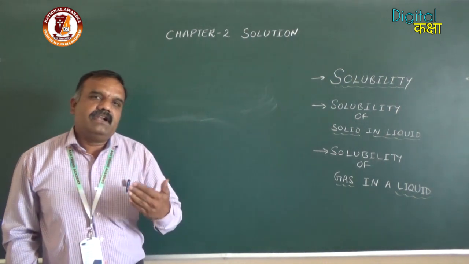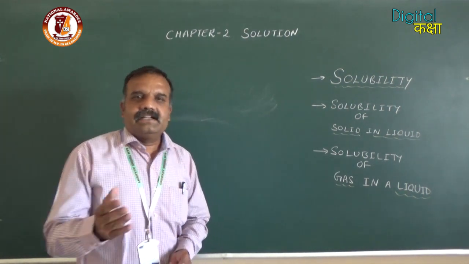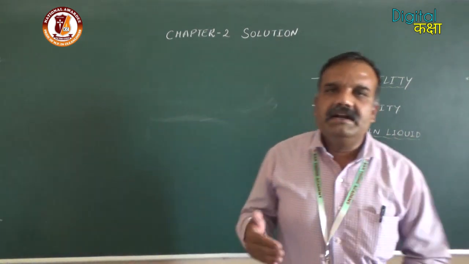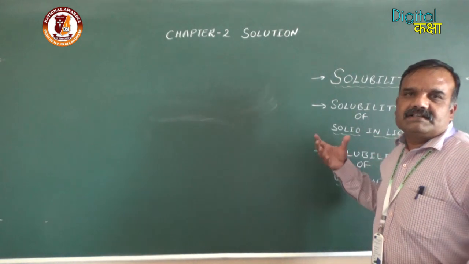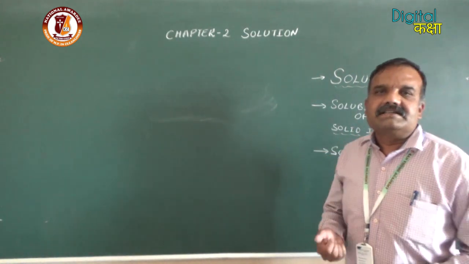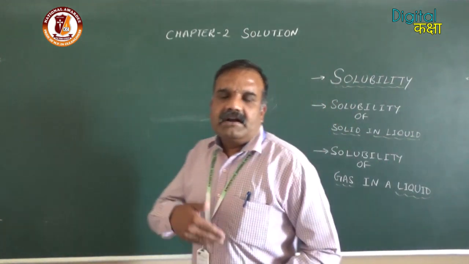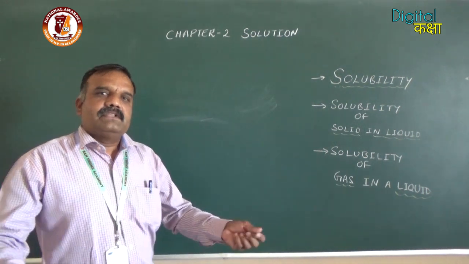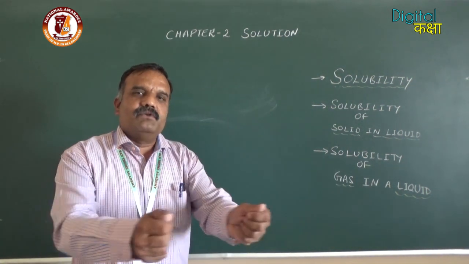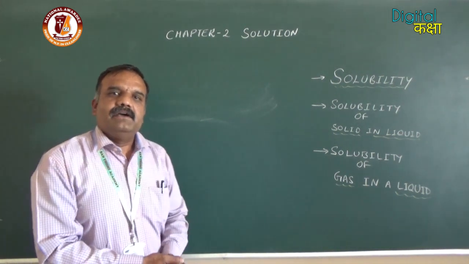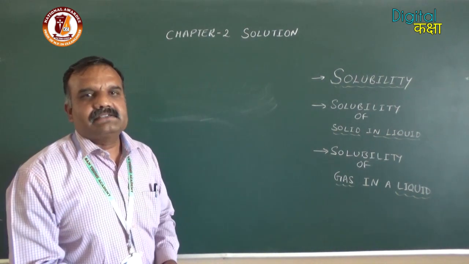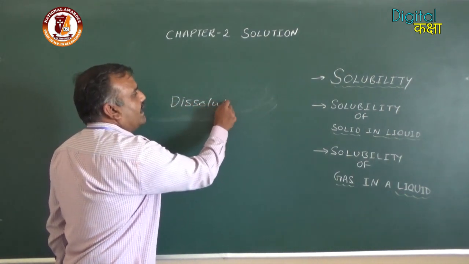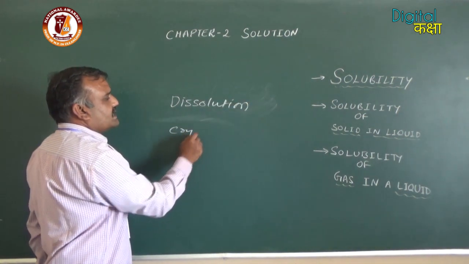Whenever we add a solid to a liquid, it gets dissolved and the process is known as dissolution. If we keep on dissolving the solid in the liquid, the concentration of the solid in the solution starts increasing, and a point will be reached when the concentration is maximum. It means that now the dissolved solute particles come closer to each other and again start precipitating out, and the process is known as crystallization. So one is dissolution and another one is crystallization.